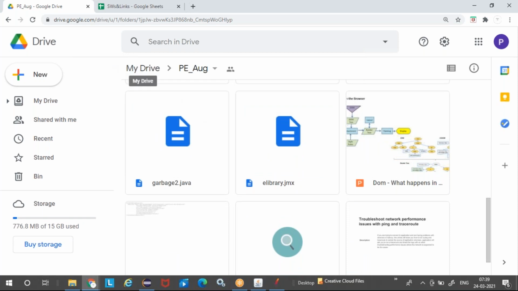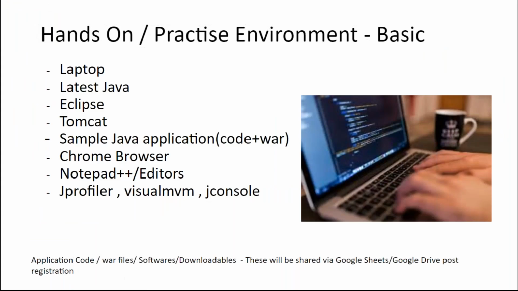So you will get this Google Drive access and Google Sheet access, through which you will be able to set up your environment by yourself, and it's very easy to do, right? Nothing complicated. All we need is the minimum that you can practice. You need Eclipse and Tomcat, so that you can deploy the code, deploy the WAR file, and practice along with us. Tools-wise, VisualVM, JProfiler, JConsole, AppDynamics, and then the TICK stack, Telegraf, InfluxDB, all these things are very easy to install and use. So we recommend you do this so that you learn along with the course through hands-on.